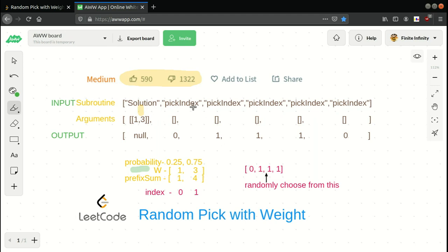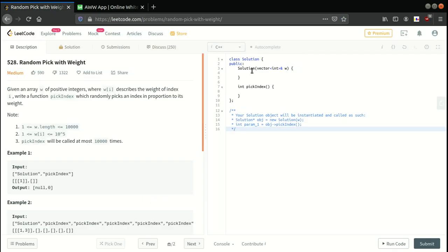After that, the rest of the subroutines are pickIndex. In pickIndex we don't have any argument, so we have an empty list. I hope the question is clear. The doubt was what these two input arrays are: one is the subroutine array and the other is the arguments to that subroutine. First of all we will have the solution, and in that solution we will have a w vector as given in the question. We have to write the code for solution and pickIndex.